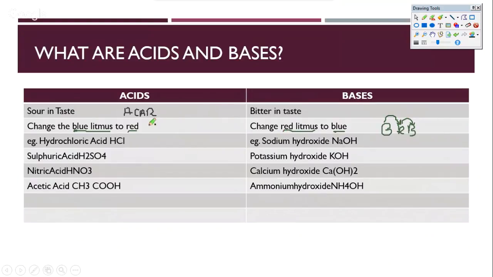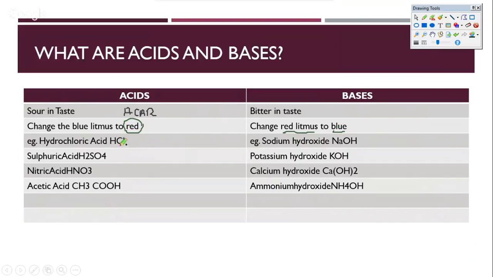Or the other way to remember this is all acids are dangerous, so acids always give red coloration. These are multiple ways that you can remember how acids and bases turn litmus paper. So anything that is comfortable for you, just remember the color: red litmus turns blue in bases, and blue litmus turns red in acids.